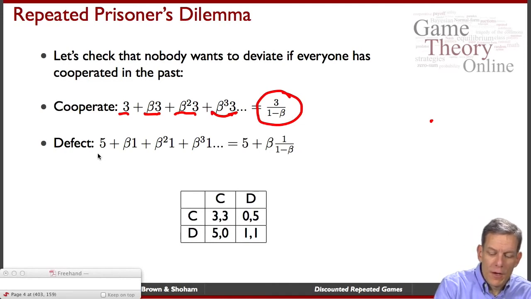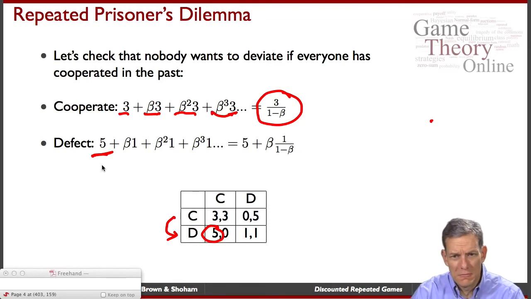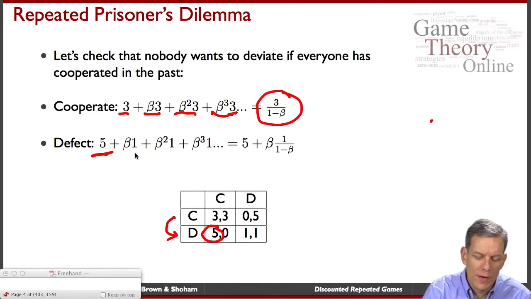What happens if I defect and people were playing this grim trigger strategy? Well, the other person's cooperating in the first period, so I'm going to manage to change from cooperate to defect. I'm going to get a 5 in the first period. But then they're going to see that, and in the next period they react to it, they defect, and everybody's going to defect forever after. So then, in perpetuity, we get a bunch of 1s, right? So what do we get? We get 5, and then beta times 1, beta squared times 1, and so forth. And if you remember your sum of series here, this is just beta times 1 over 1 minus beta, and so forth.